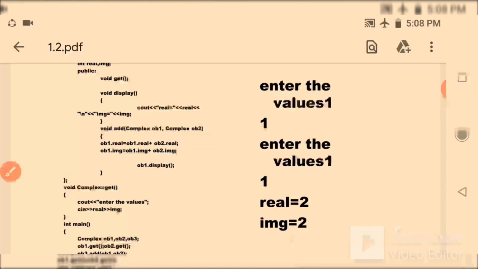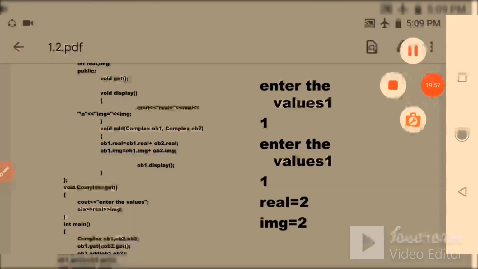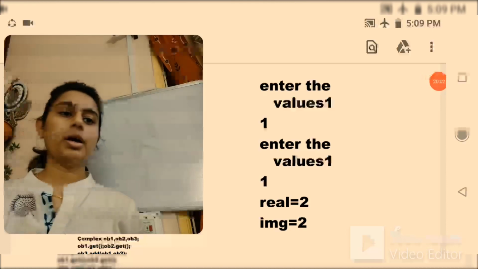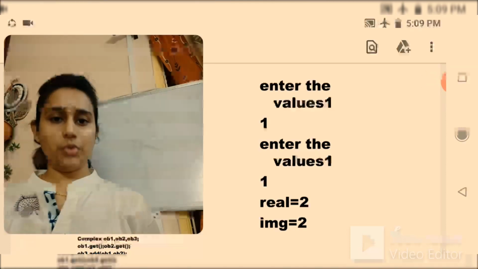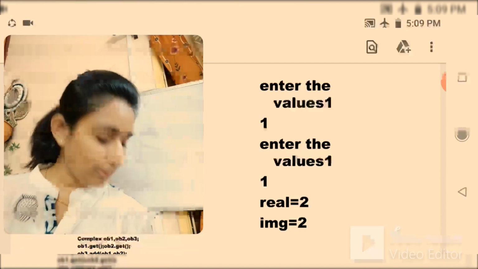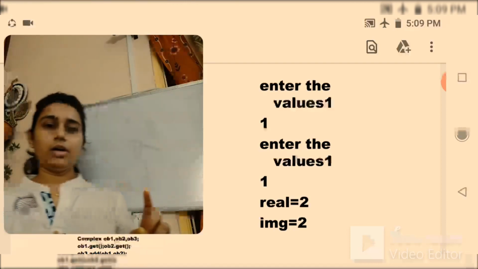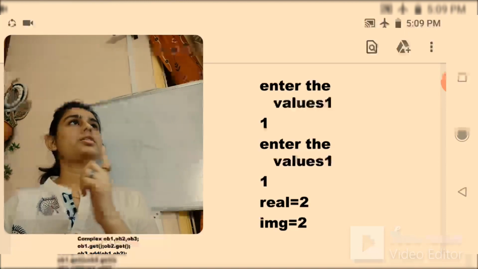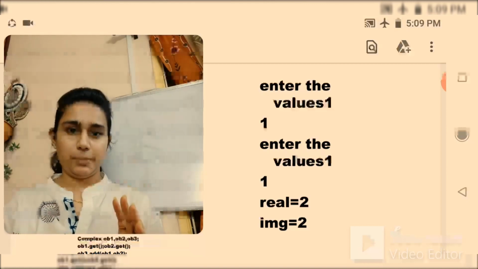And here I have designed the program in such a way that it displays the adding of two complex objects. I have decided to write the code so that it will add two complex objects. Whenever I am talking about a complex number, you have in mind that a complex number has a real part and an imaginary part, isn't it?